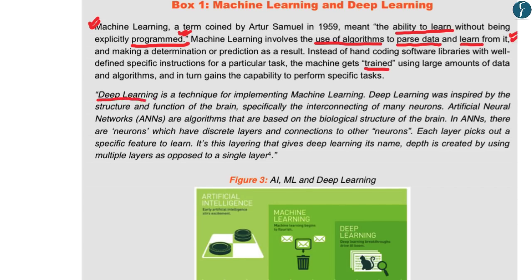And deep learning is a technique which is used for implementing machine learning, wherein deep learning uses artificial neural networks, which are based on algorithms and mimic the biological structure of the human brain, wherein the brain is made up of various neurons, which are connected to each other. Artificial neural networks would have different layers, and each layer would learn something specific, and whatever that layer has learned would then be shared with other layers, wherein each layer would be a form of machine learning, and the sharing of this information between different layers and their interconnectedness would be a form of deep learning.